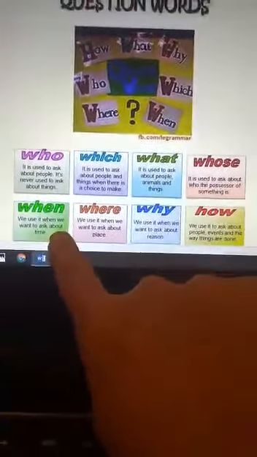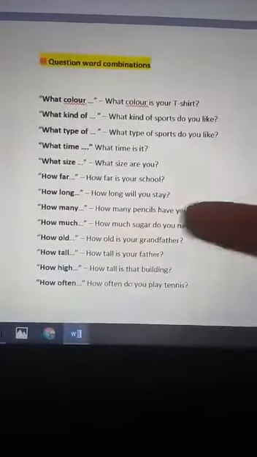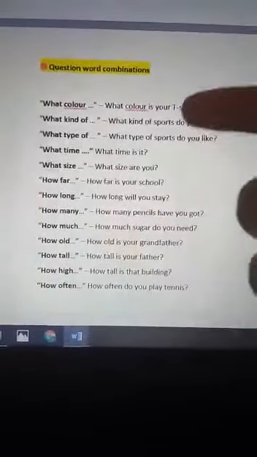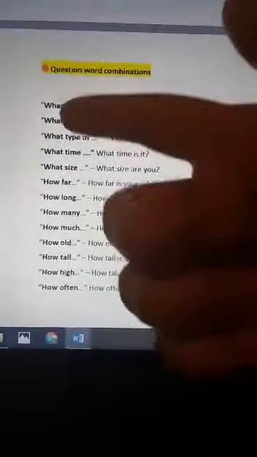Then we have combinations of these question words with another word. For example, let me show you. These are some of them, okay? What color, what kind of, what time, how many and how much, how old are you? You already know that. How often. These are combinations of question words with another word, okay? These are a few.